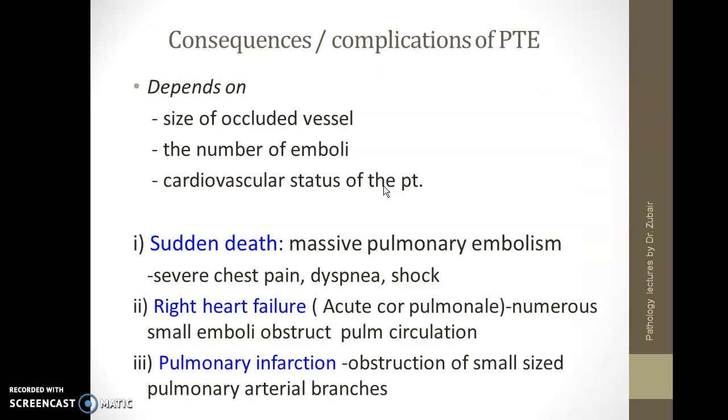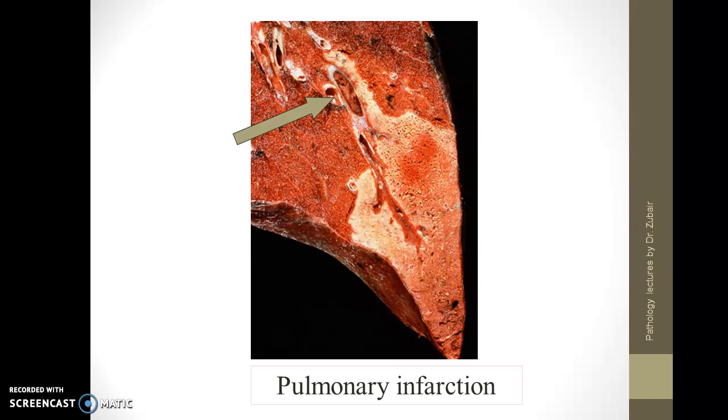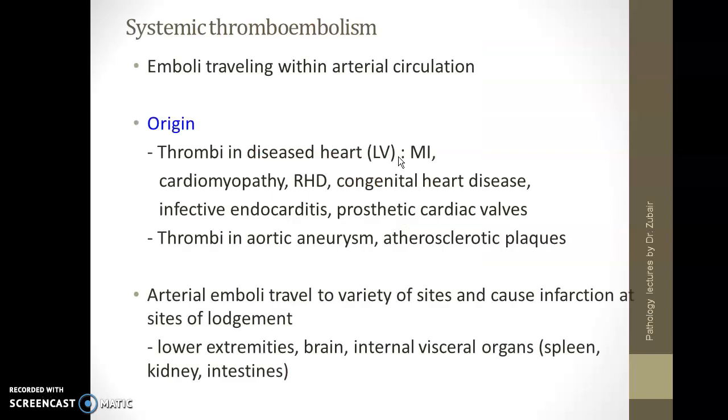Complications and consequences depends on the size of occluded vessel, number of emboli, and cardiovascular status of the patient, and this can lead to sudden death, right heart failure, pulmonary infarctions, pulmonary hemorrhage, resolution, and pulmonary hypertension. So all these are the complications of a pulmonary embolus. Okay, this is a case of pulmonary infarction because of the pulmonary embolus.